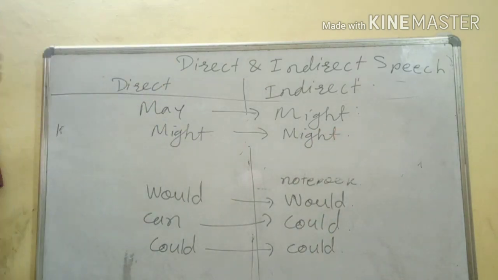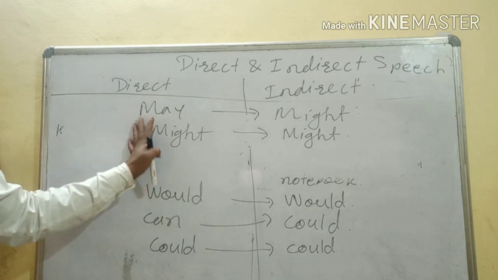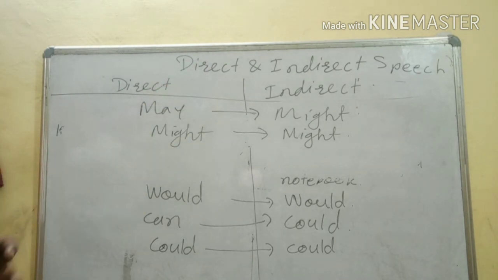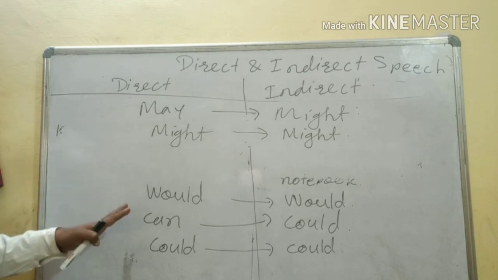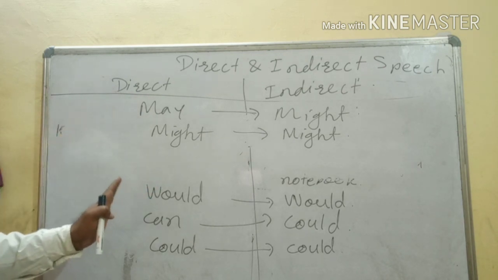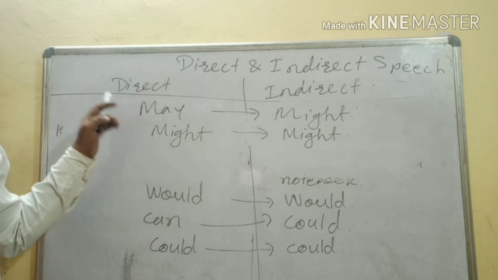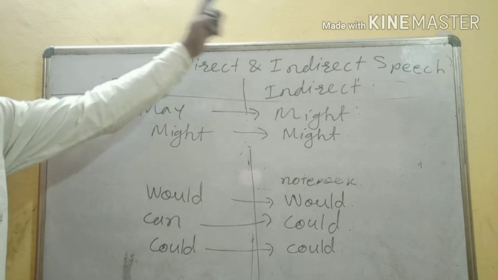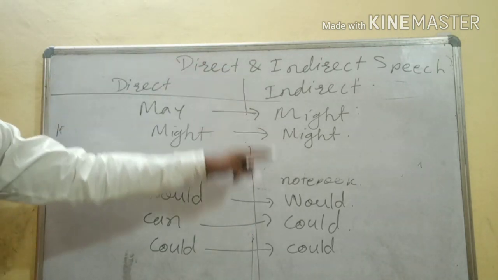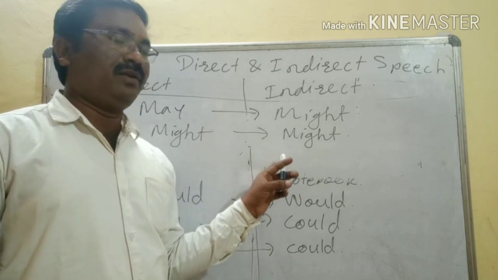So such kinds of verbs are there. These future verbs, we can say, these auxiliaries will change in such a way. Some will change, some will remain the same. But these changes will take place only if the reporting verb is in past. Otherwise, you are not going to use this table.